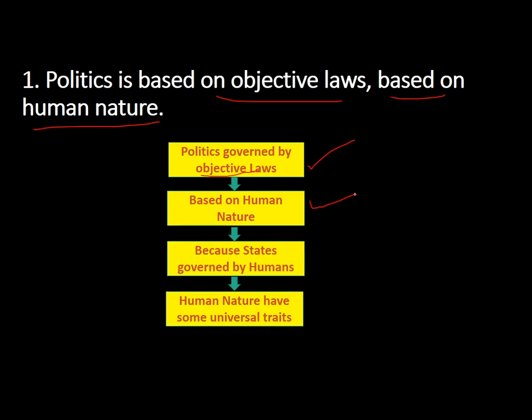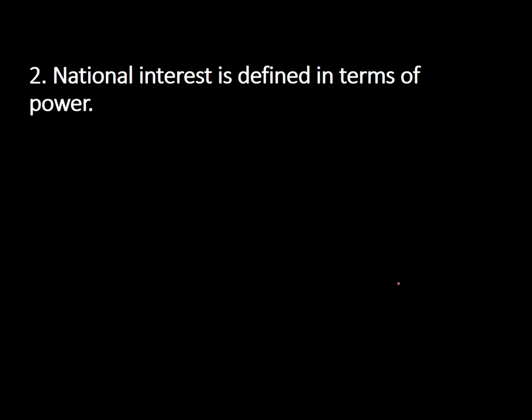Because states are governed by humans, it's ultimately the statesmen that govern the politics or the states. That's why these states' decisions are influenced by the humans, and humans have some universal traits. So that's why it is easy for us to predict the politics by identifying those objective laws. So let's move on to the second principle.